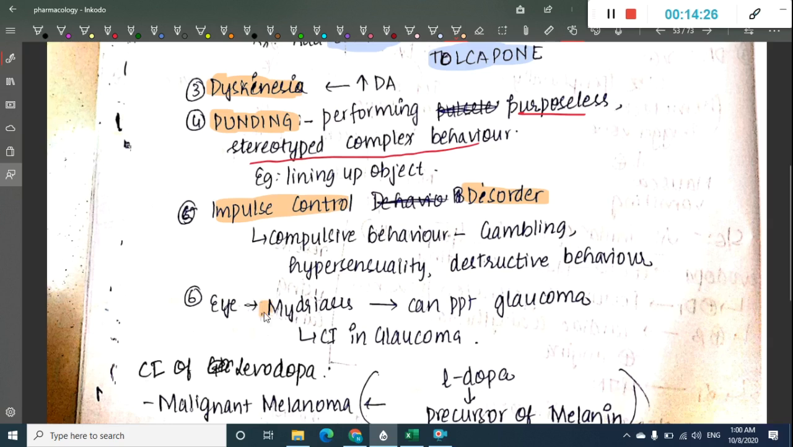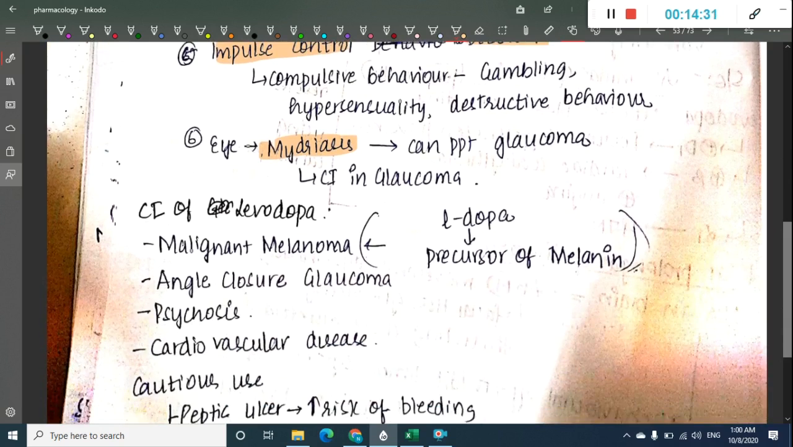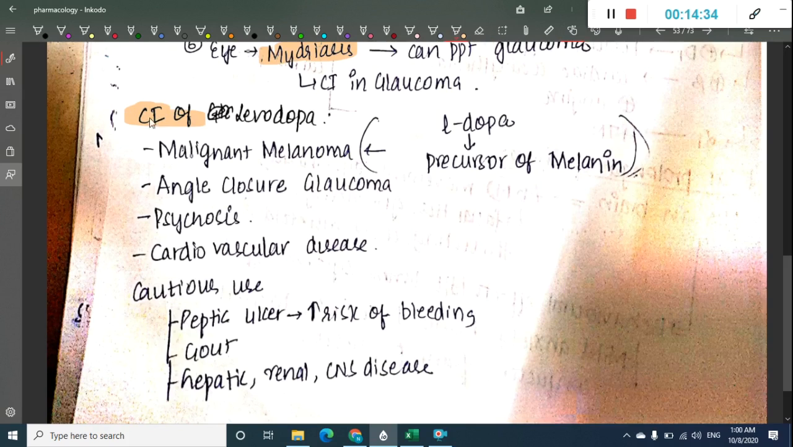Then in the eye, they cause mydriasis and thus precipitate glaucoma. So these are contraindicated in glaucoma. Now you will have to learn about the contraindications of levodopa. The patient might develop malignant melanoma, because levodopa is a precursor of melanin, and as a result it can result in malignant melanoma. Then it can cause angle closure glaucoma, because levodopa causes mydriasis in the eye, so it is contraindicated in angle closure glaucoma.